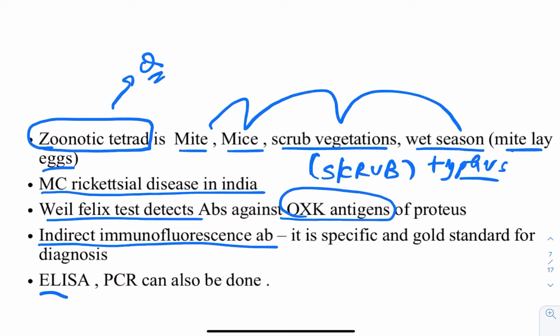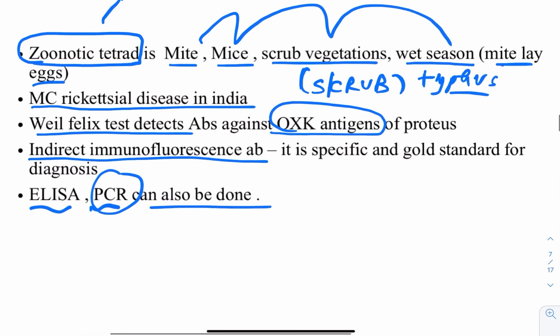And obviously here ELISA and PCR have now become the backbone of any lab, and for most of the infections we have prepared the probes and all, and we can do this particular PCR. Okay guys, so this much knowledge you should have regarding scrub typhus now, and it is the most common rickettsial disease, so obviously the question will come up regarding this. The important one, as per me, is this zoonotic tetrad, which you need to remember, which is what? Mite, mice, scrub vegetation, and wet season. Why wet season? Because the mite lays the eggs. Okay, so this also you need to remember.